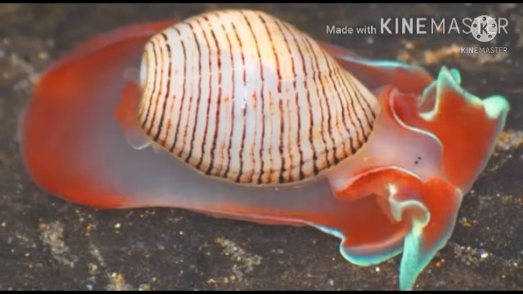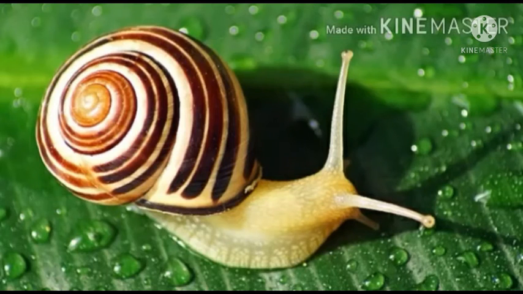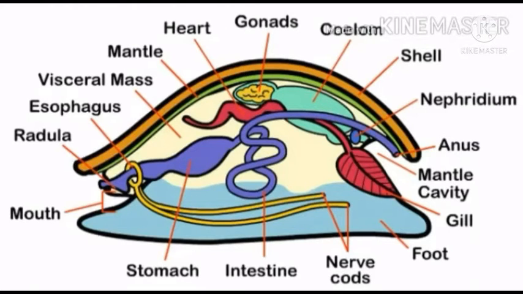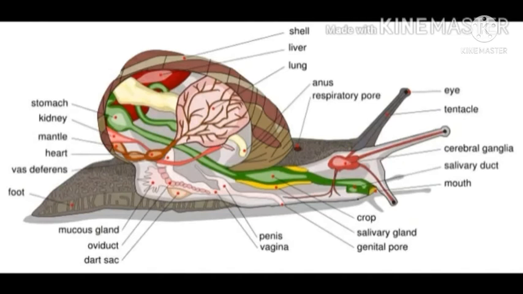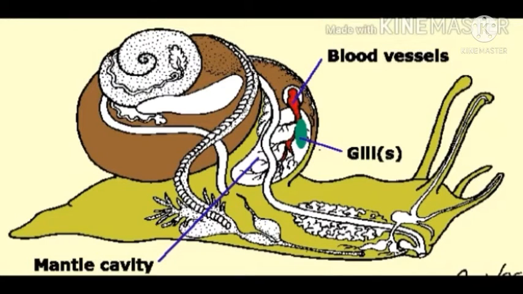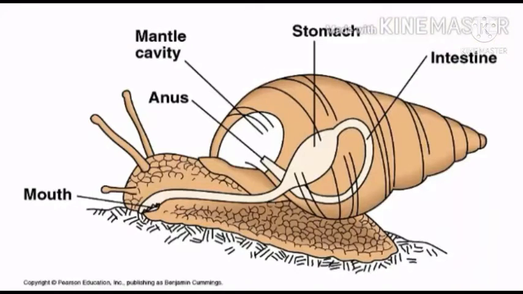Body is covered by a calcareous shell and is unsegmented with a distinct head, muscular foot, and a visceral mass. A soft layer of skin forms a mantle over the visceral hump. The space between the visceral mass and mantle is called the mantle cavity, in which a number of feather-like gills are present which are respiratory in function.